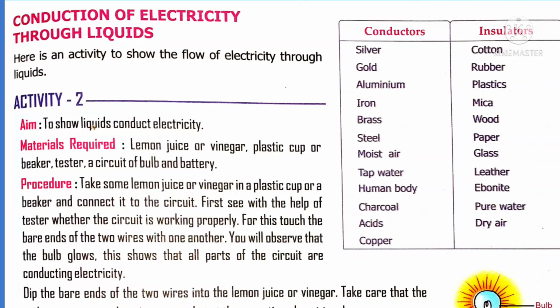You make a circuit and put both terminals of the circuit into the solution, that means a salt solution or acidic solution or basic solution. We can observe that the bulb connected in the circuit will glow because of the presence of ions in the solution. Basically, all acids, all bases and salt solutions definitely conduct electricity. From this, we can conclude that some liquids also conduct electricity.